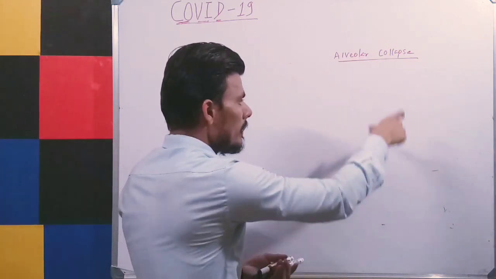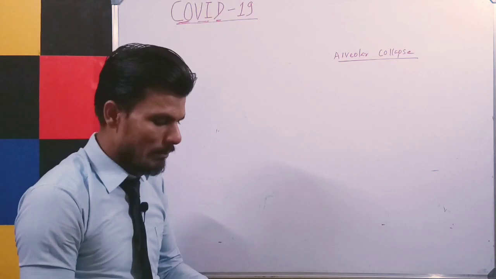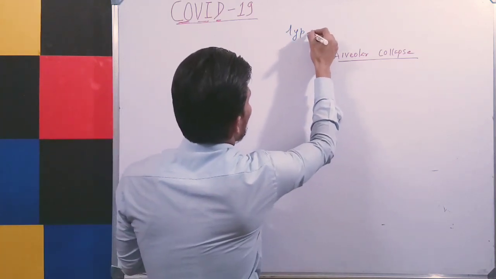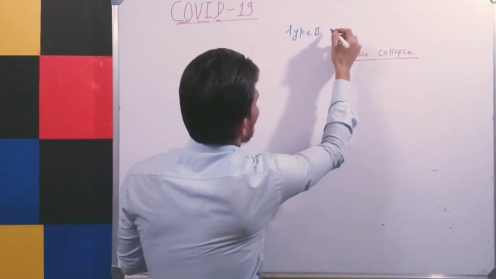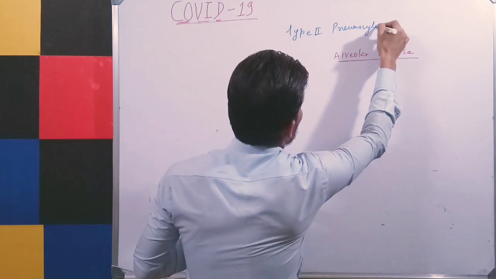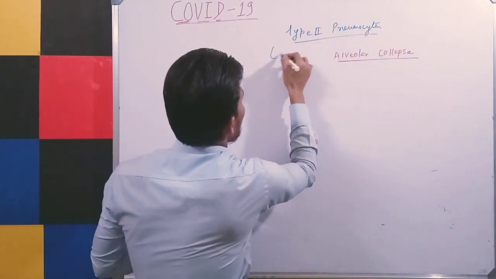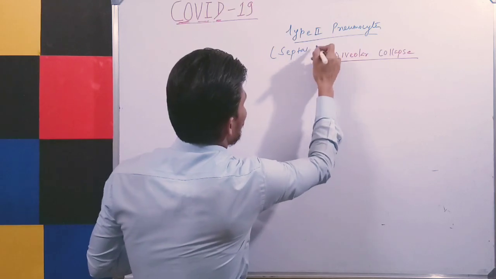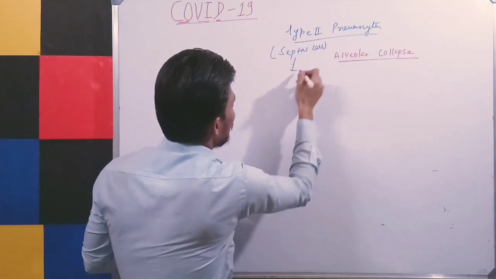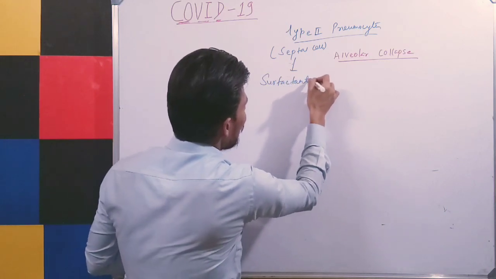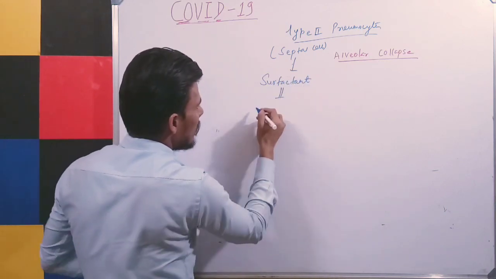As I told you, in between the squamous epithelial cells, it consists of type 2 pneumocyte cells, right? It consists of septal cells, and septal cells release the surfactant. What is the function of this?